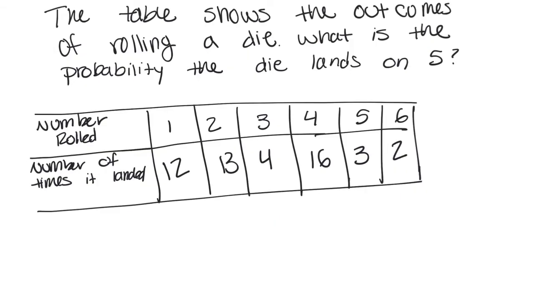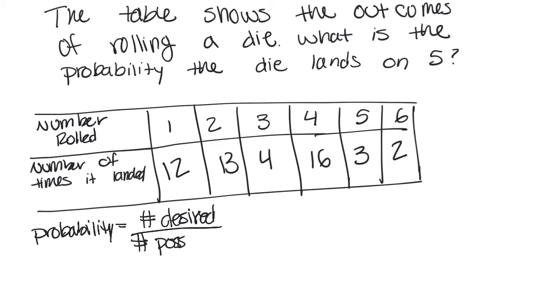This table shows the possible outcomes, or what happened when someone rolled a die. What's the probability the die lands on 5? Well, probability is the number of desired outcomes divided by the number of possible outcomes. So we're looking for how many times they rolled a 5. Here's my numbers rolled. They rolled the 5 3 times